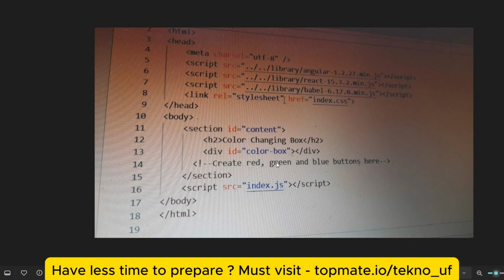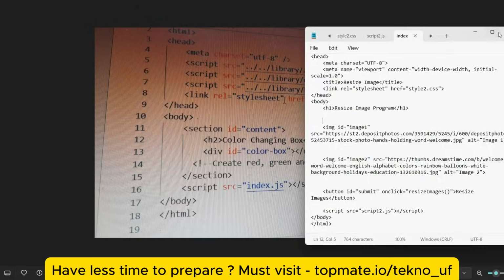This is for HTML, and for CSS also some pre-written code will be there, and for JavaScript there will be no pre-written code. Just write from scratch in JavaScript, or almost in CSS as well. So in HTML you will be given this much code. Let me share the solution of this problem.